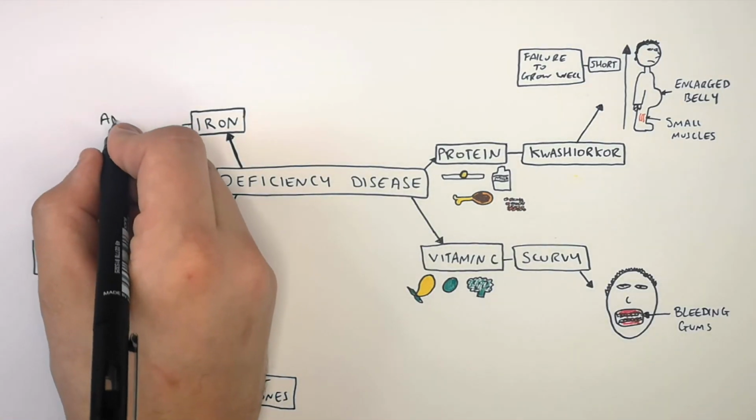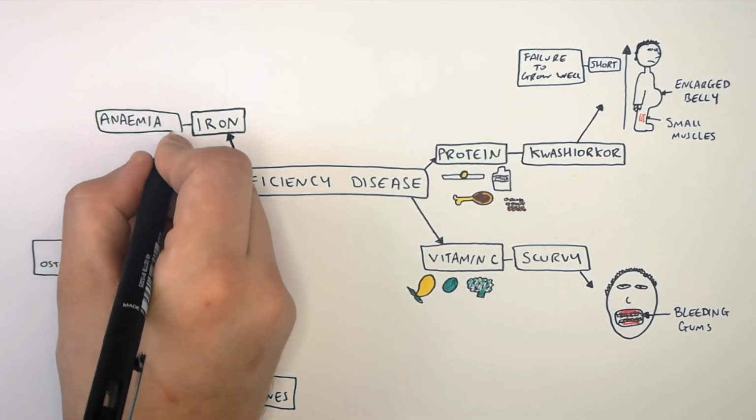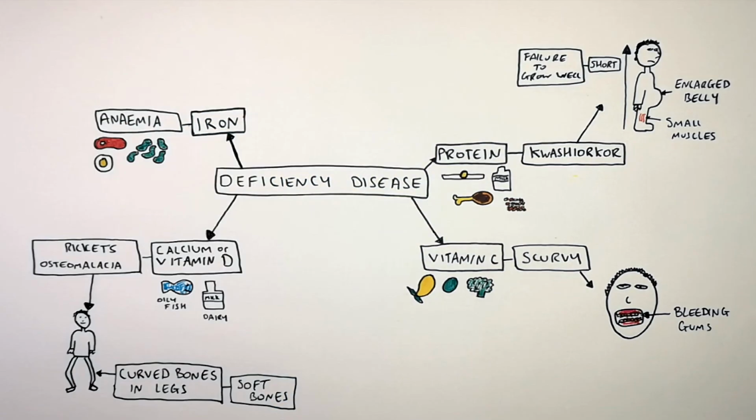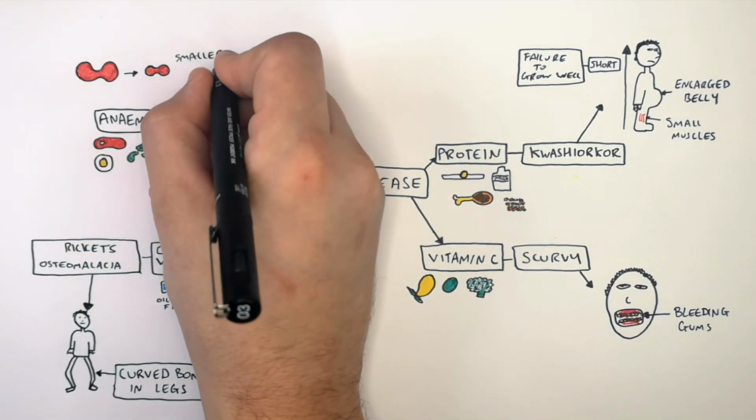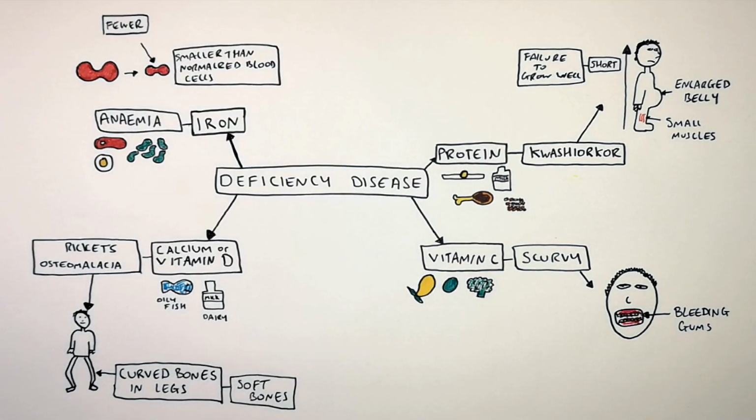Not eating enough iron can cause the deficiency disease called anemia, and people can feel anemic. Foods that are high in iron include red meat, spinach, and eggs. Not eating enough iron and having anemia are going to cause your red blood cells to be smaller than normal. You will also have fewer red blood cells. This can lead to tiredness and lethargy.